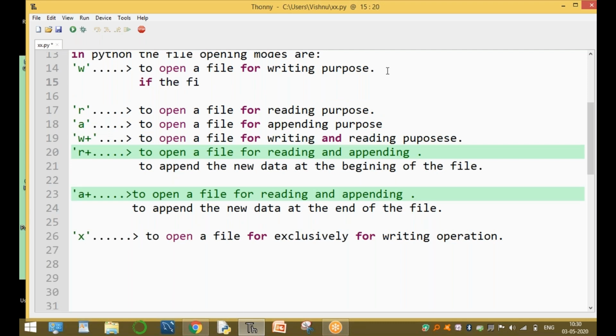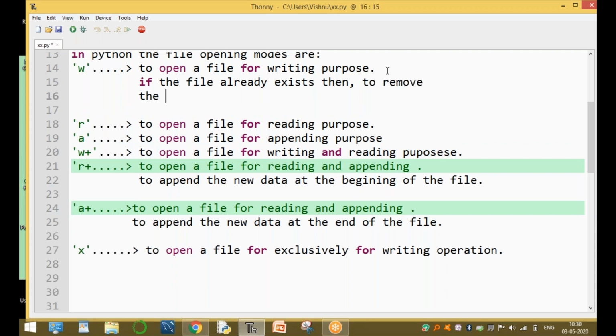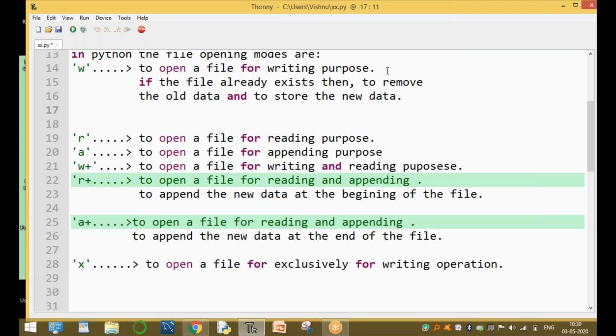If the given file name already exists, then it removes the old data and stores the new data. This is the main disadvantage. If the file already existed, it removes the old data and stores the new data.